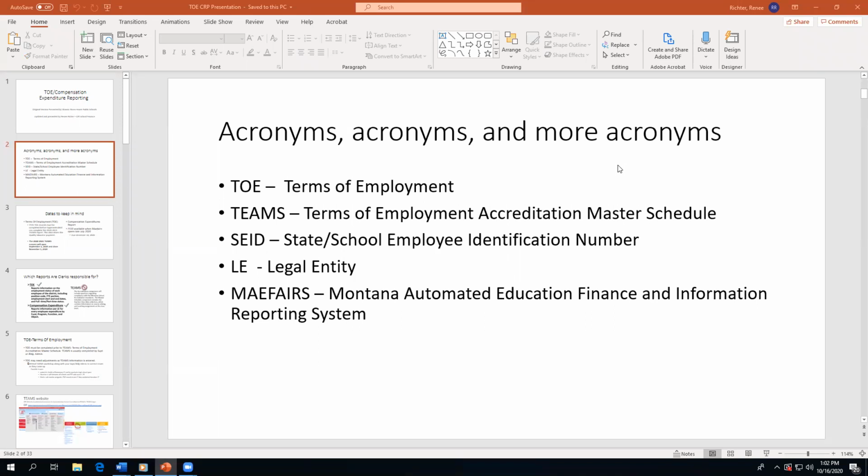The TOE stands for the Terms of Employment. TEAMS is the Terms of Employment Accreditation Master Schedule. SEID is the State or School Employee Identification Number. LE is the legal entity of your school district. And MAEFAIRS is the Montana Automated Education Finance and Information Reporting System. So you will see some of these acronyms used in the slides here, so you'll know what they mean.